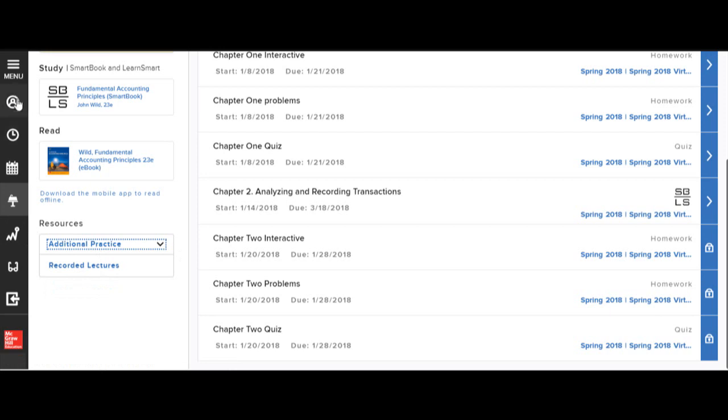On mine, we have this stuff here. It has a to-do list and a calendar. I'm not sure all of those are available to you, but you can poke around and explore. If you have any questions or you have any problems getting into Connect, let me know right away. McGraw-Hill is very responsive to helping students get up and running with this, so don't hesitate to call their helpline as well.